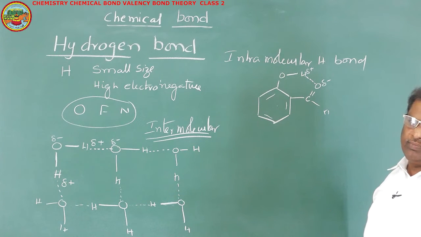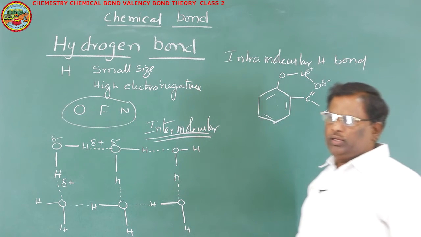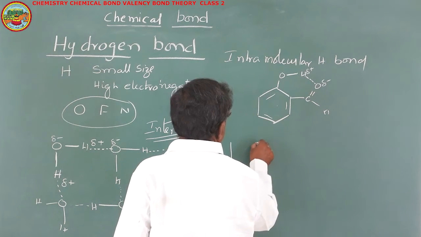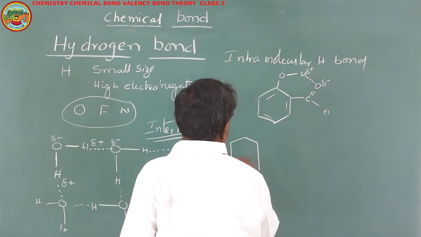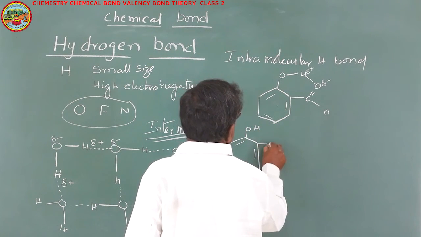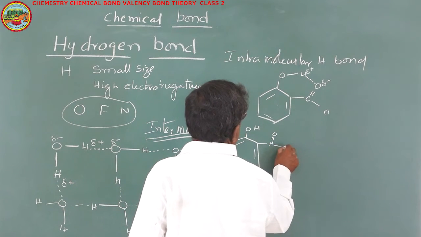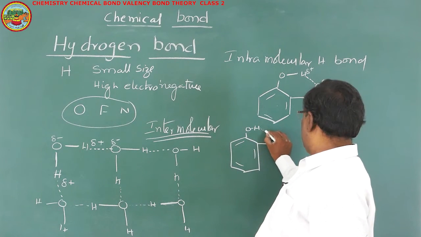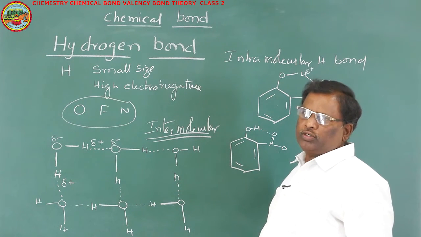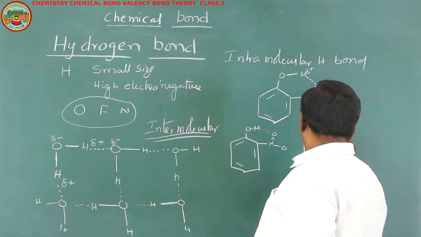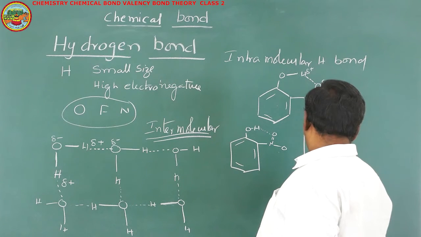Intramolecular hydrogen bond. We have one compound known as nitrophenol. We have two types of nitrophenols. This means this is phenol group. If phenol group is present in ortho position, you will have NO2 group here and OH group here. Here you will have intramolecular hydrogen bond. There is another nitrophenol where you will have nitro group at para position.